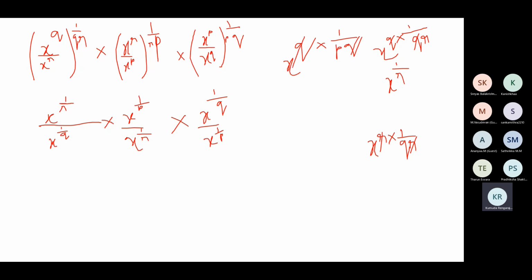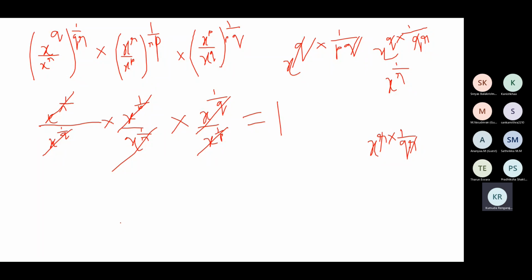So Q and Q will get cancelled, so X to the power 1 by P. Now see here, X power 1 by P, X power 1 by P; X power 1 by R, X power 1 by R; X power 1 by Q, 1 by Q. All get cancelled. Is it fine?